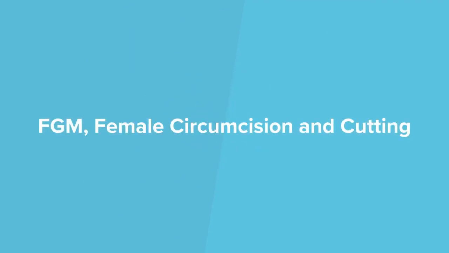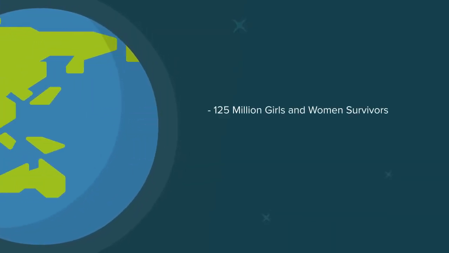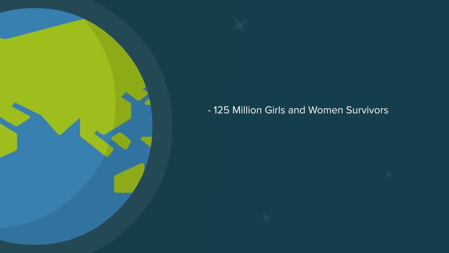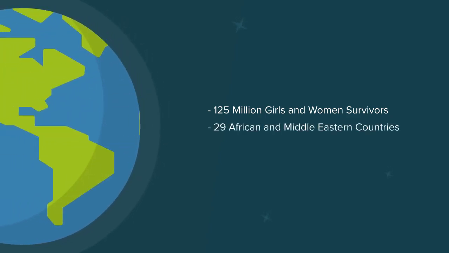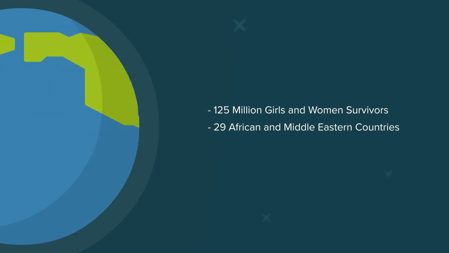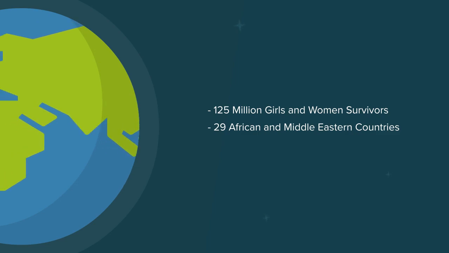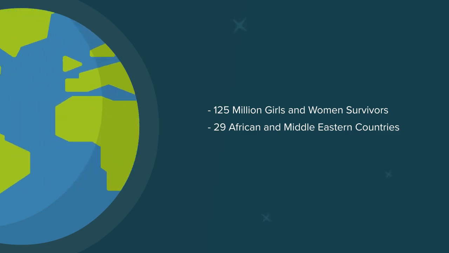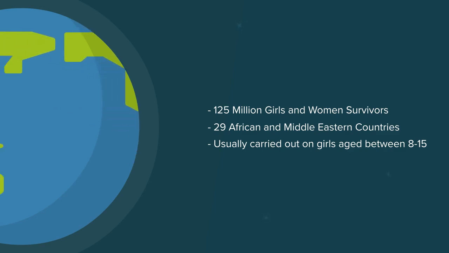FGM, female circumcision and cutting. Across the globe, it's estimated that 125 million girls and women are survivors of female genital mutilation, or FGM. Most of these live in just 29 African and Middle Eastern countries, but it can be found in other regions such as Southeast Asia and across Europe, including the UK. The act of FGM is usually carried out on young girls between the ages of 8 to 15.